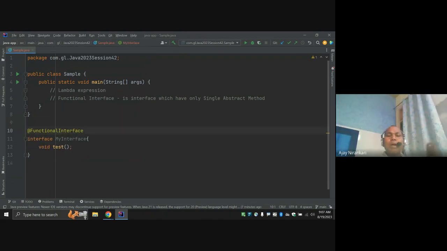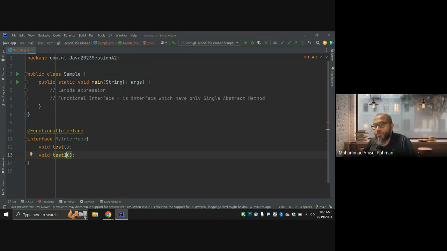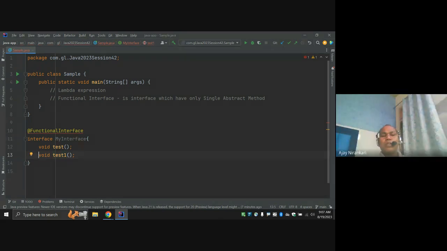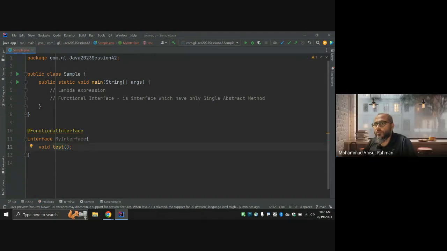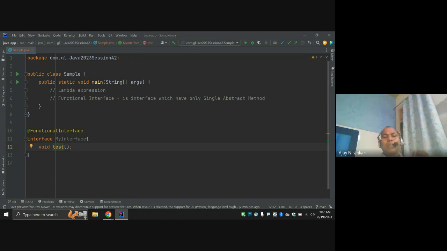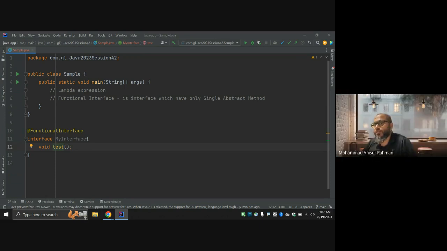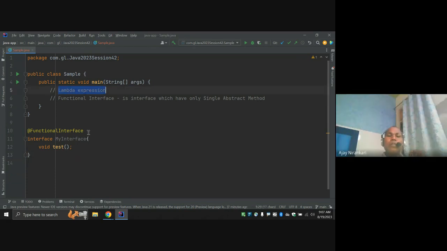So the compiler enforces that in this interface you can write just one abstract method. Here you cannot write another abstract method. The compiler tells you this is not a functional interface. So a functional interface is an interface which has only a single abstract method. That's the rule for the functional interface. Lambda expression only works for the functional interface.